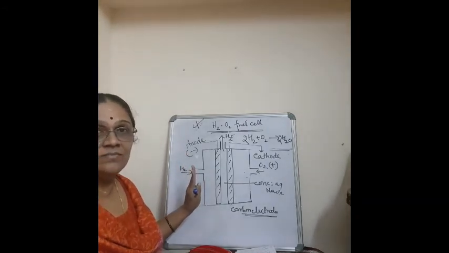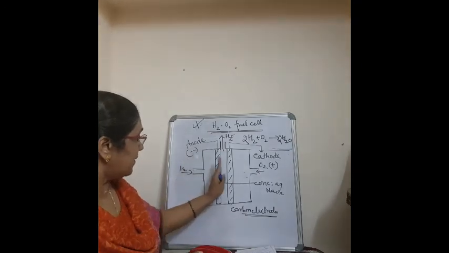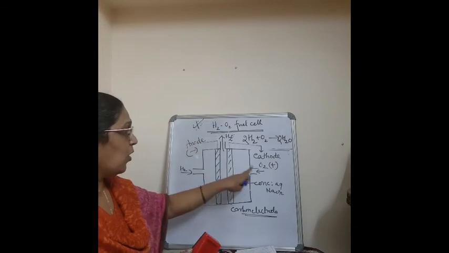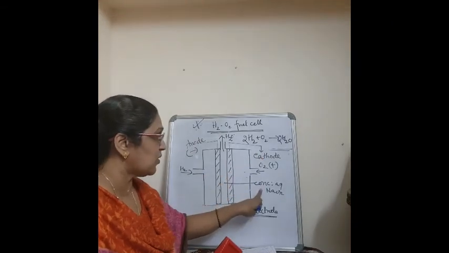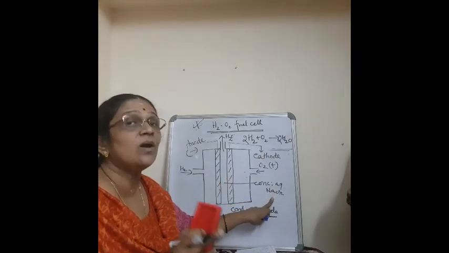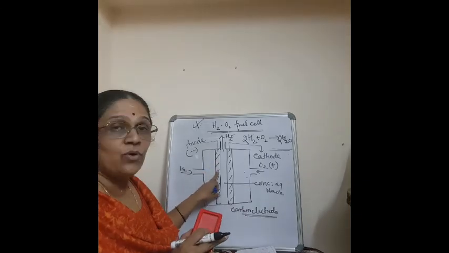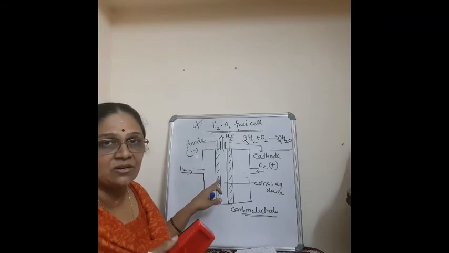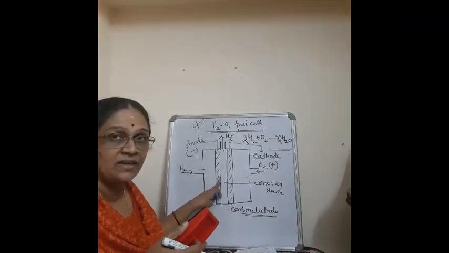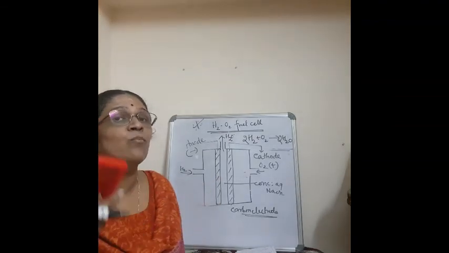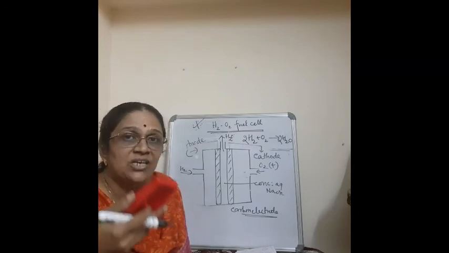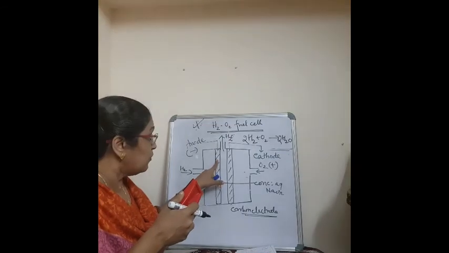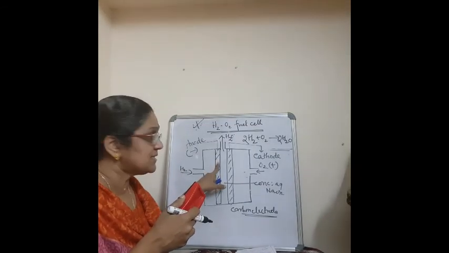Okay, now please remember: hydrogen at the anode, oxygen at the cathode, and the electrolyte is concentrated aqueous NaOH. One more thing: in order to increase the rate of reaction, since hydrogen bubbles are sticking to this electrode, you put platinum black on the surface.